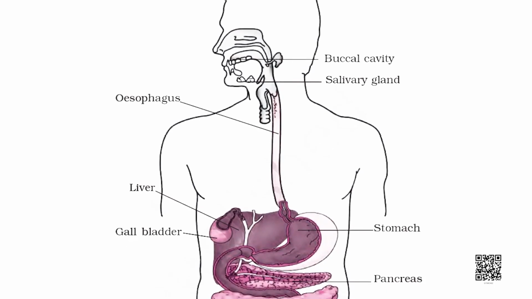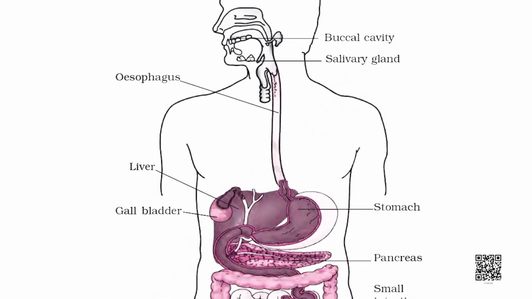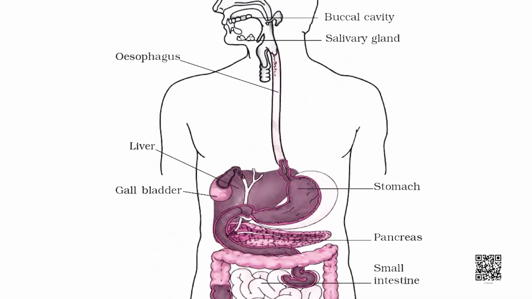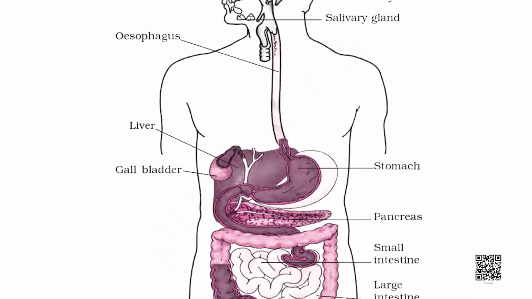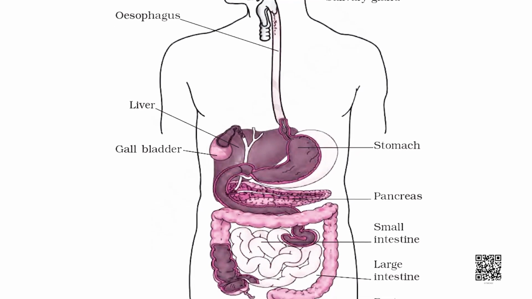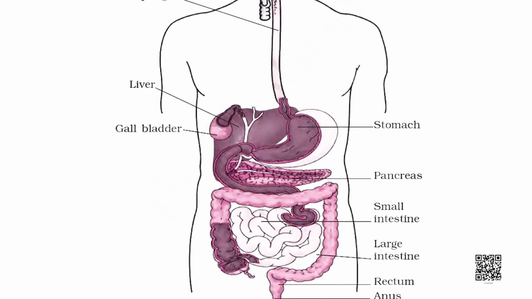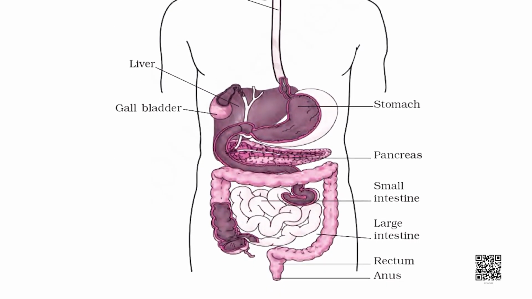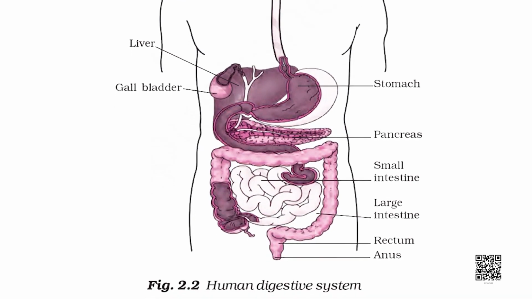The buccal cavity, food pipe or esophagus, stomach. Notice the small intestine. Now notice the large intestine covering the small intestine. And the last part, the anus. All these parts constitute the alimentary canal, but our digestive system means the alimentary canal plus the glands.